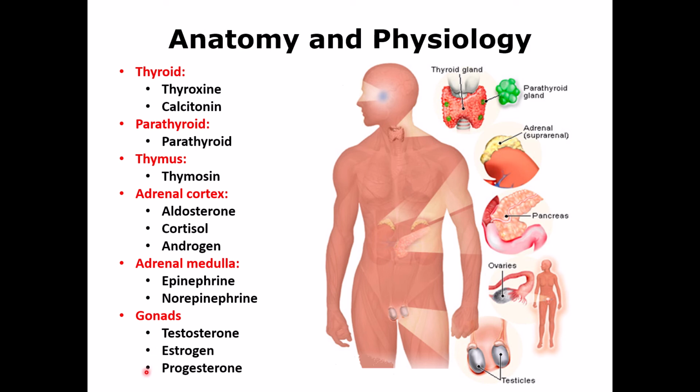And progesterone is important for pregnancy. To maintain the pregnancy, you need to have progesterone. Initially, it is produced by the ovaries, but then once the placenta develops and grows, the placenta provides the progesterone.